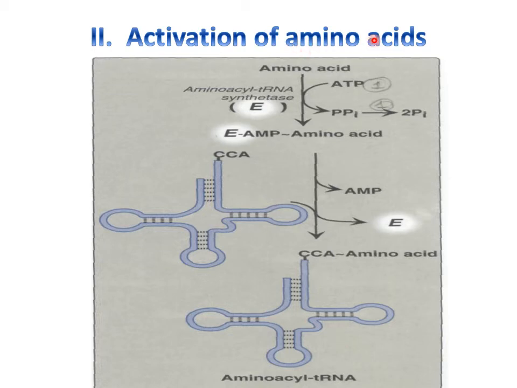These are known as aminoacyl transfer RNA. So this is activation of amino acid. The aminoacyl transfer RNA is now activated. So the amino acid, in the presence of the enzyme aminoacyl transfer RNA synthetase and ATP, is converted to a complex, and this complex helps the amino acid get transferred onto the CCA 3' end.